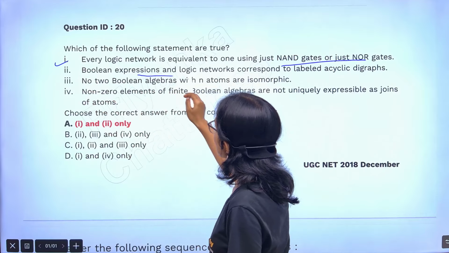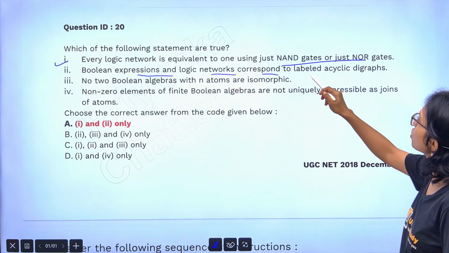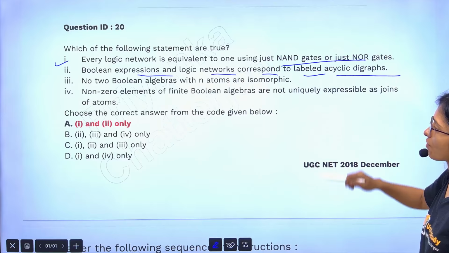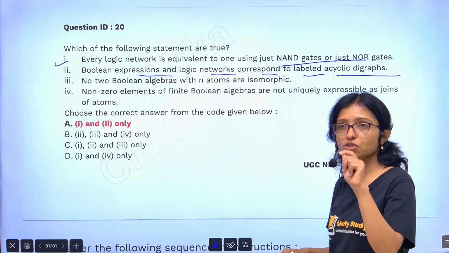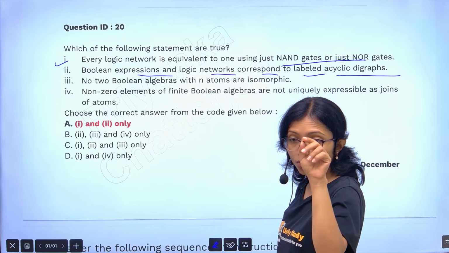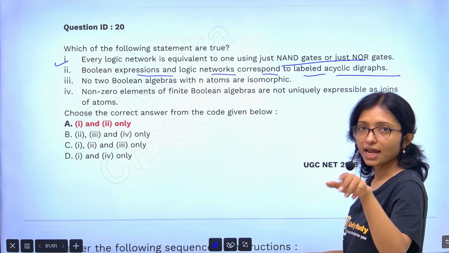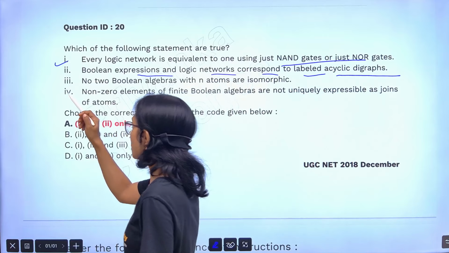Now Boolean expression and the logic network correspond to the two labeled acyclic graph. They are not cyclic, they are always acyclic. Acyclic means what? Is it coming back? Acyclic means when you are getting the feedback, that is making a cycle. Is it creating a cycle?